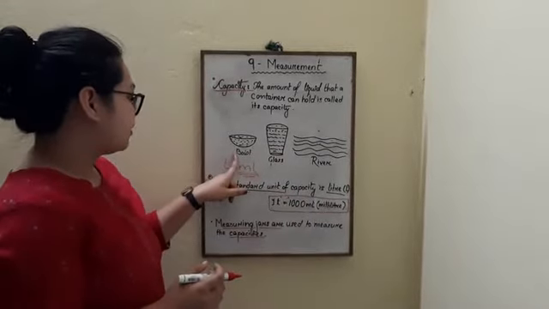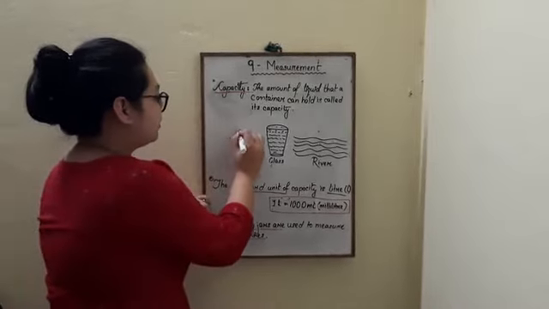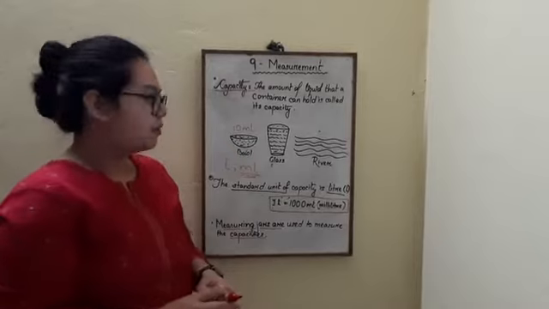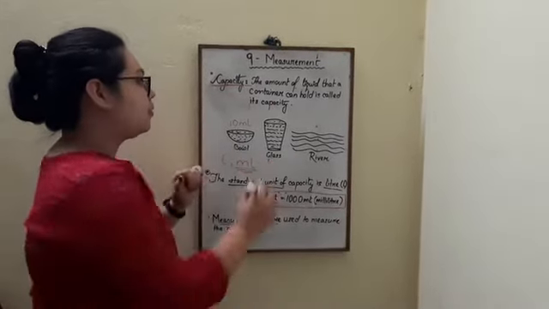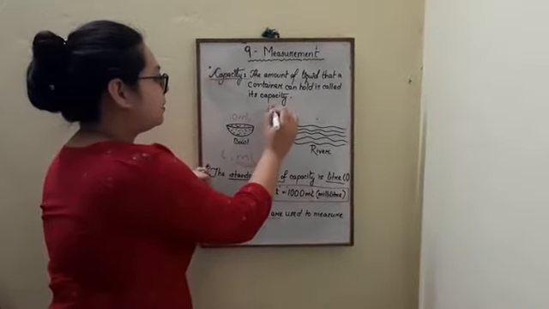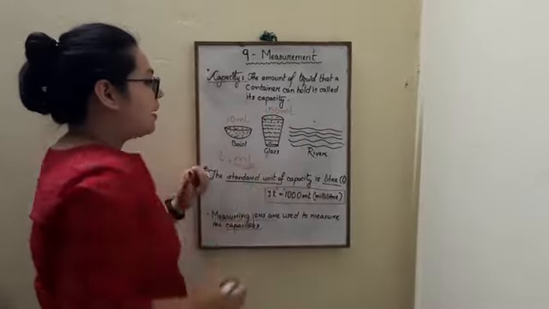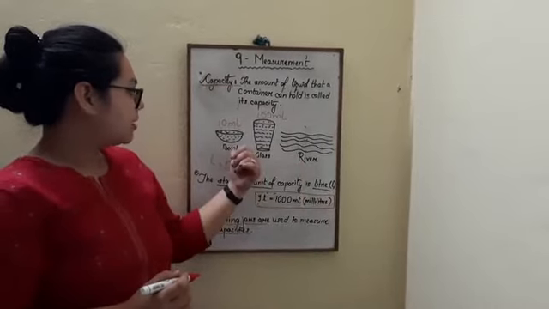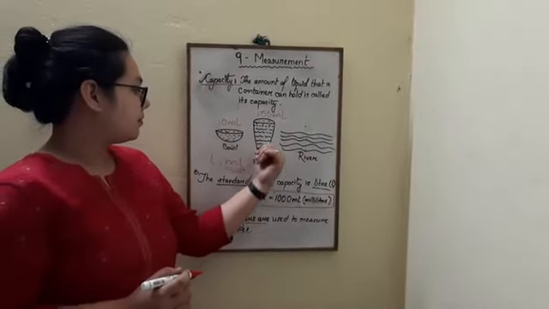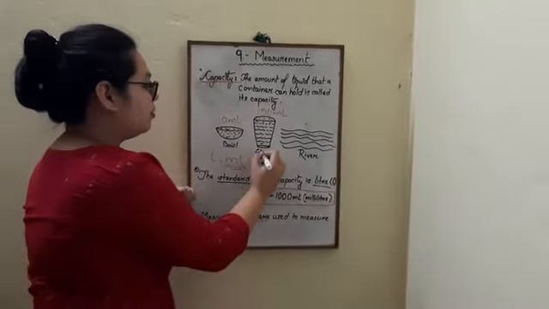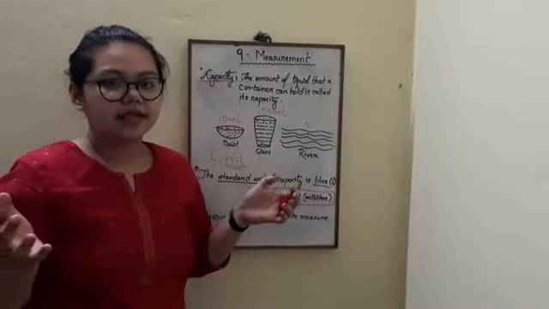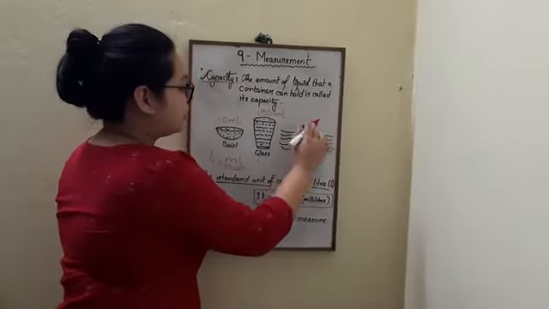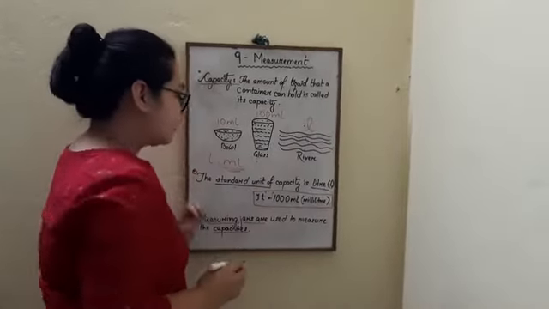Suppose I talk about the bowl: it will be somewhat near 10 milliliters. That means it can contain 10 milliliters of a liquid. But that of a glass will be more, maybe 150 milliliters of a liquid. But if you see a river, will it be 10 milliliters? Will the unit be in milliliters? No. As the river is very big and contains lots and lots of water, how much liquid it can contain will be written in liters.